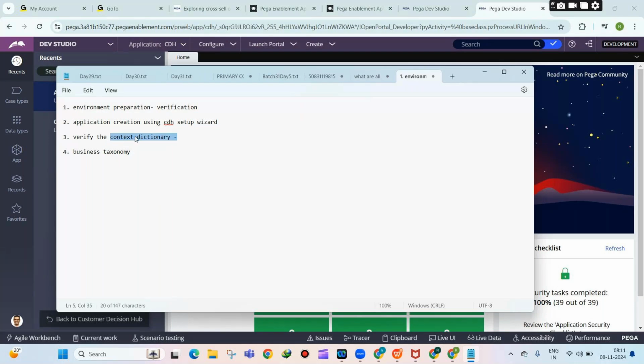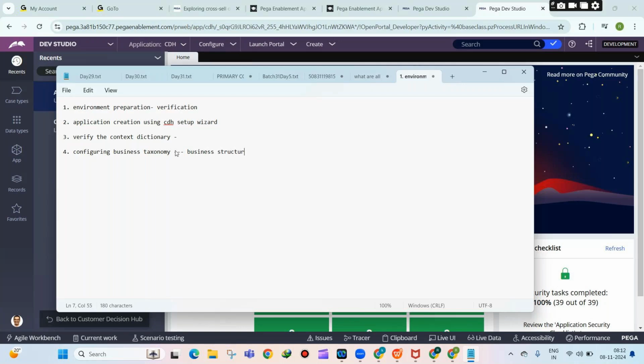I have identified my primary context, which is the primary targeted audience, and secondary context, and I have also created the associated data. That means this particular audience is associated to which tables, and those joins I have also created. Once you are done with all these things, next you will configure the business taxonomy, which is also called business structure.